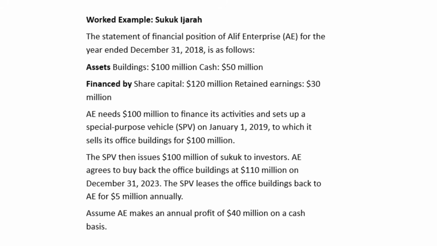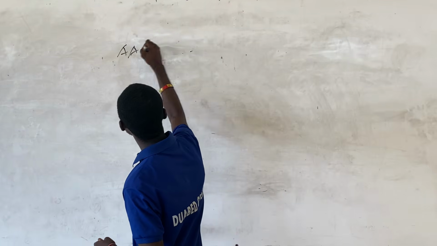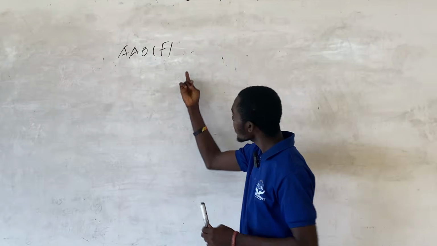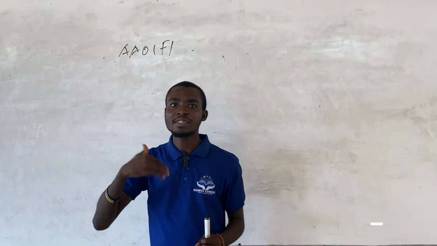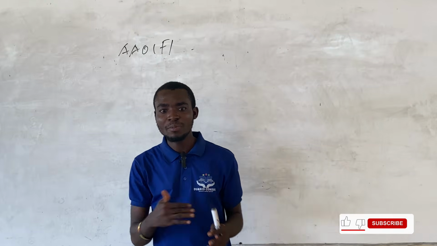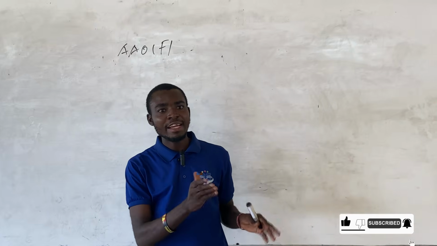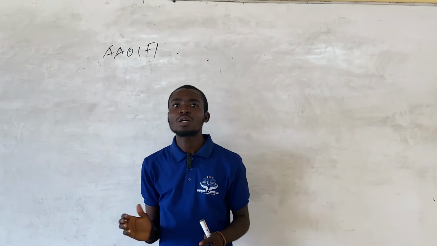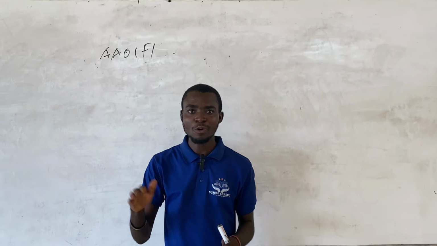And when it comes to AAOIFI, they base on Shari'ah principles, that's the Islamic religion principles, and they prohibit interest. So under the IFRS, we knew that the originator was paying finance expense annually to the special purpose vehicle.